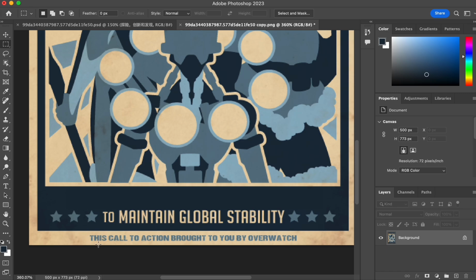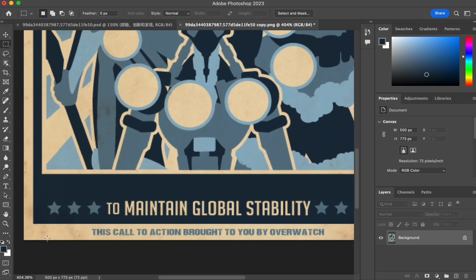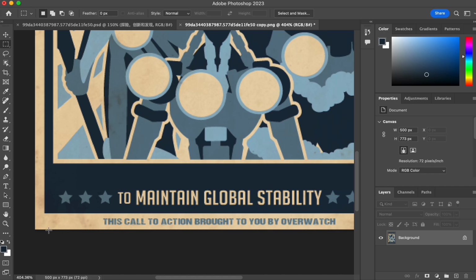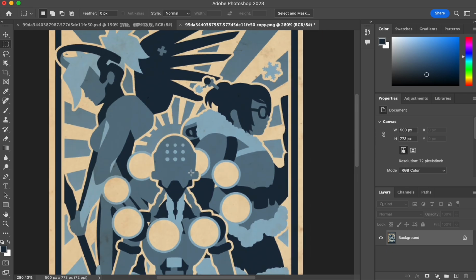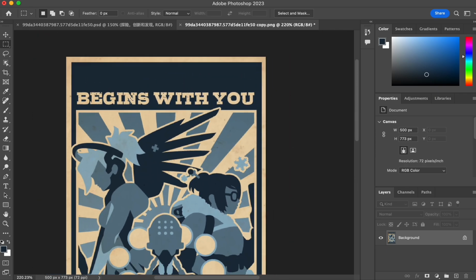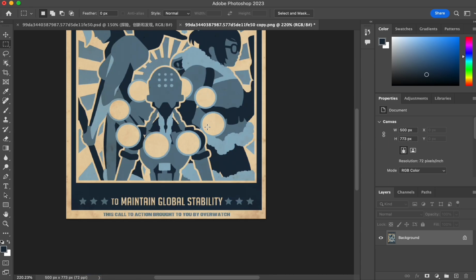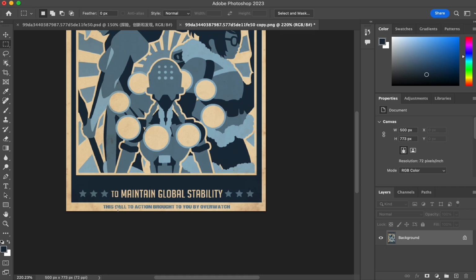I also want to show that, as we can see when we zoom in a little bit, there are also some kind of patterns here. So I will also create a similar pattern by choosing the former one, this line, and then fill this area with that pattern.